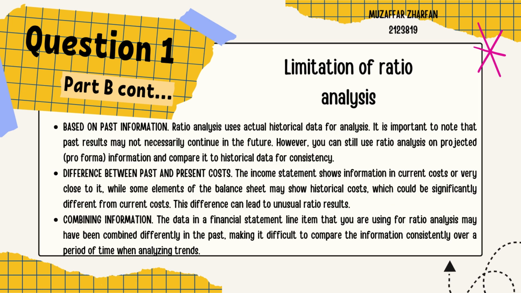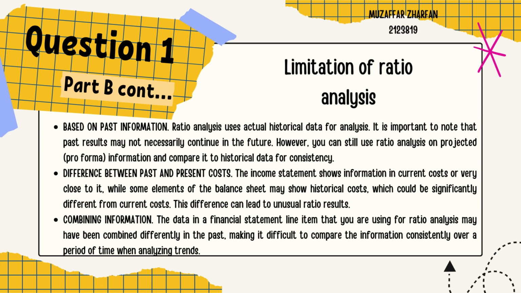Point number 1, based on past information. Ratio analysis uses actual historical data for analysis. It is important to note that past results may not necessarily continue in the future. However, you can still use ratio analysis on projected pro forma information and compare it to historical data for consistency.